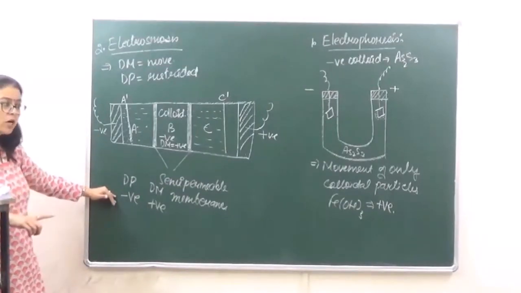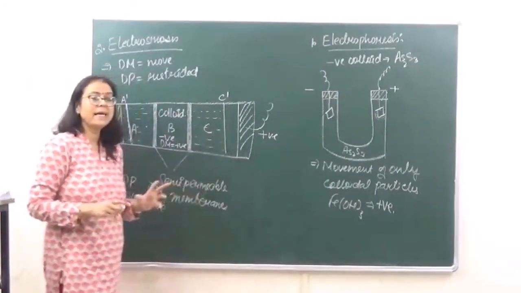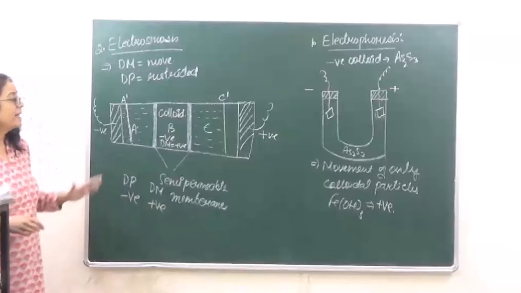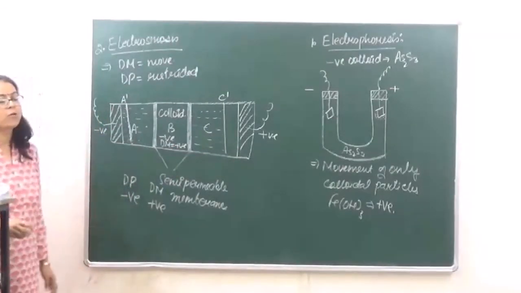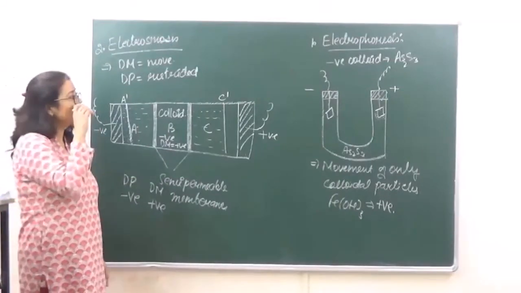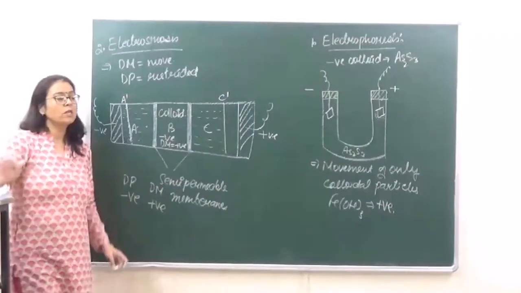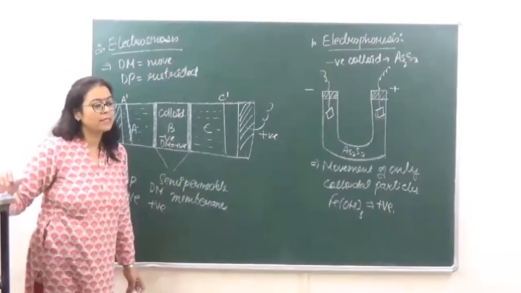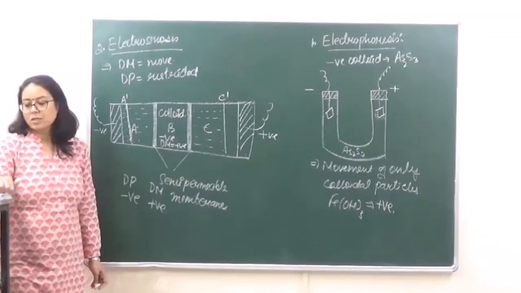It will have the same charge. And if the water level increases towards C dash, that is towards the positive side, then the colloidal particles are going to be positively charged. So these two processes, that is electrophoresis and electroosmosis, both suggest that the colloids are going to be charged particles. Okay? So this is one.